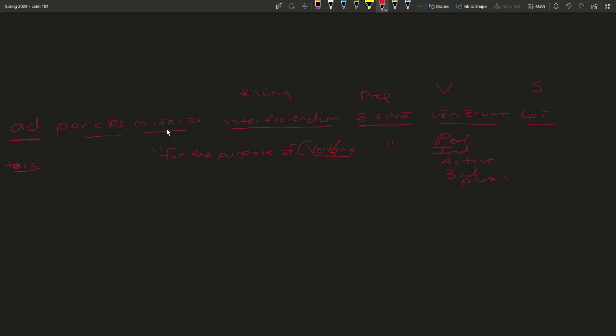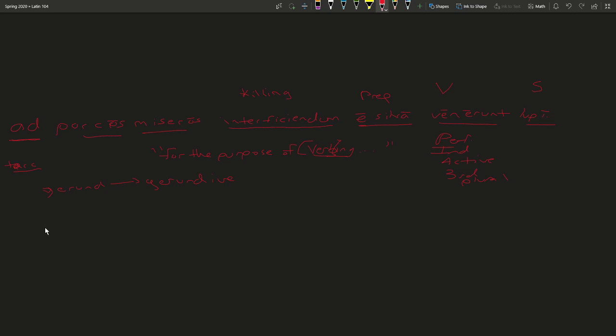wretched pigs. So now, in order to change this from a gerund into a gerundive, we just have to do the similar set of steps we had above. We have to transform our original gerund, which takes an object, into an adjective, which modifies these original nouns. But we need to retain the case of the gerund.